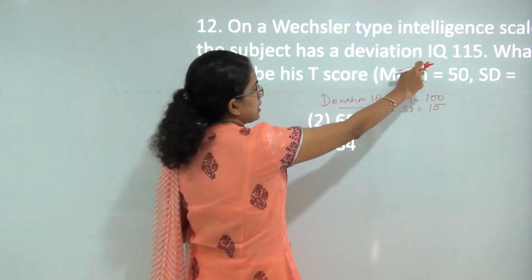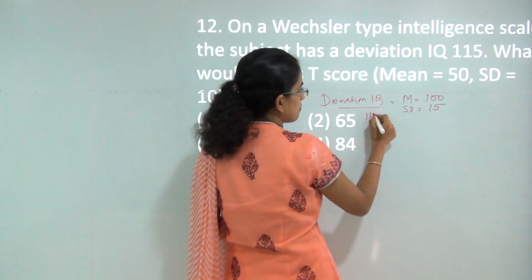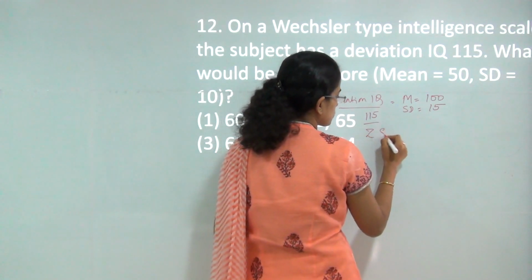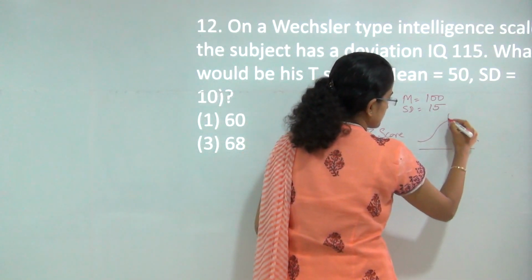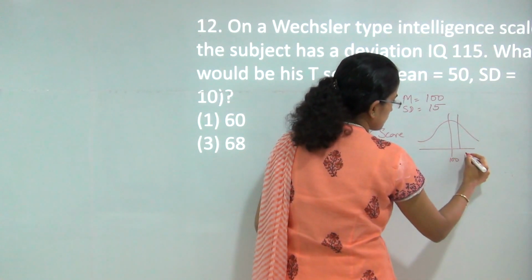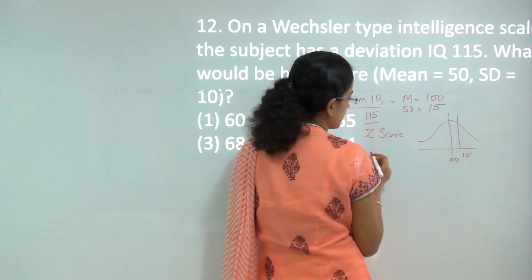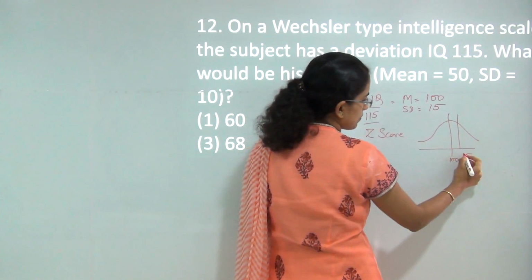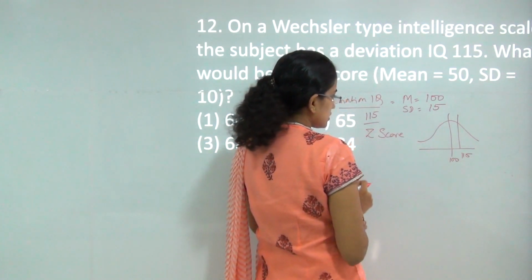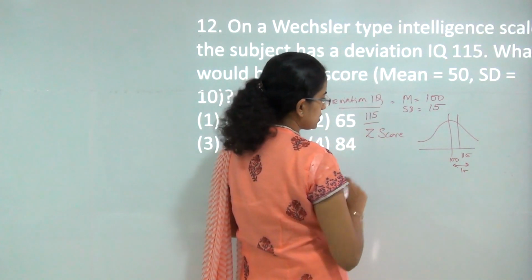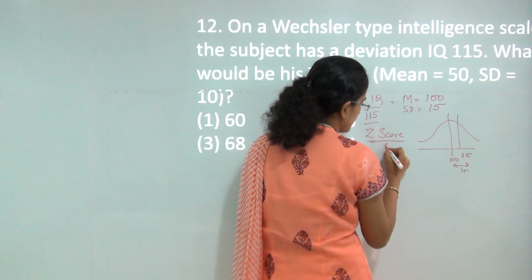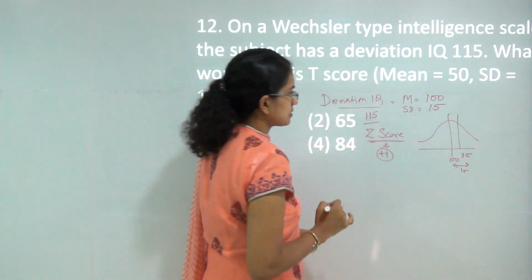So if I say the deviation IQ is 115, that means my Z score would be, mean is 100 and this is 15 towards the positive side, so it becomes 115 here, and that is one standard deviation, or I can say Z score would be +1 in this case.